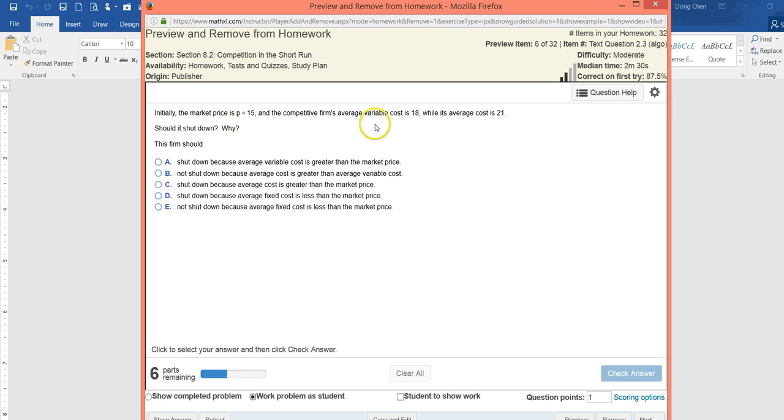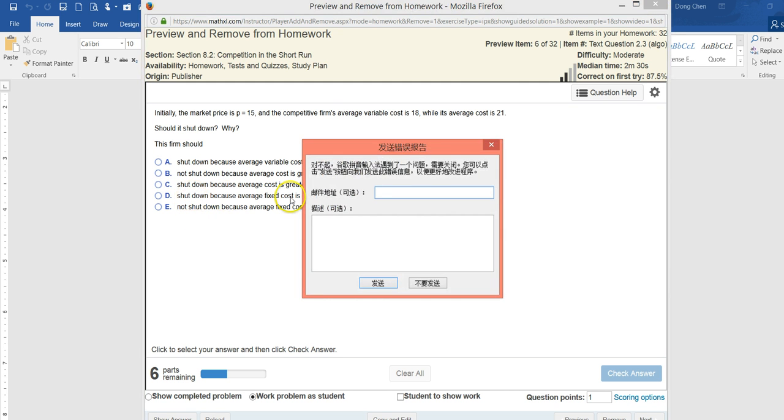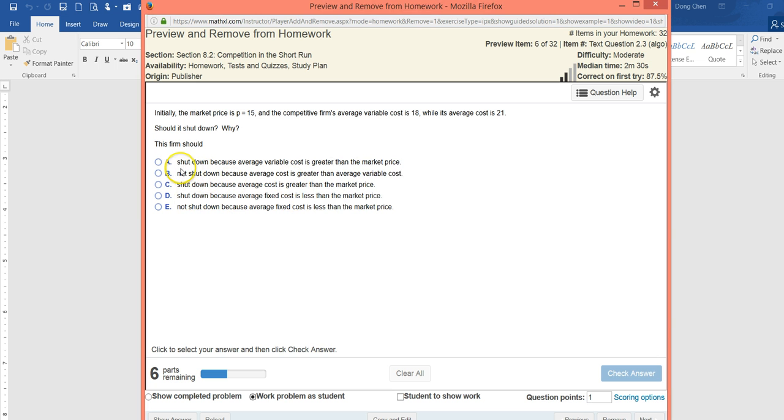In this case, we can see that the average variable cost is $18 and the price is $15. Because the average variable cost is greater than the price, we should shut down. So we just find the choice which matches our reasoning. So we should choose A, shut down because average variable cost is greater than the market price. That's exactly what we just said. Alright, let's check our answer. We're done. So go on.